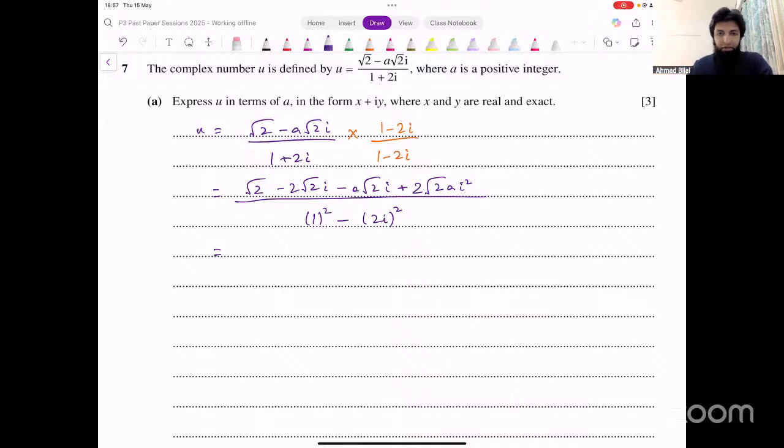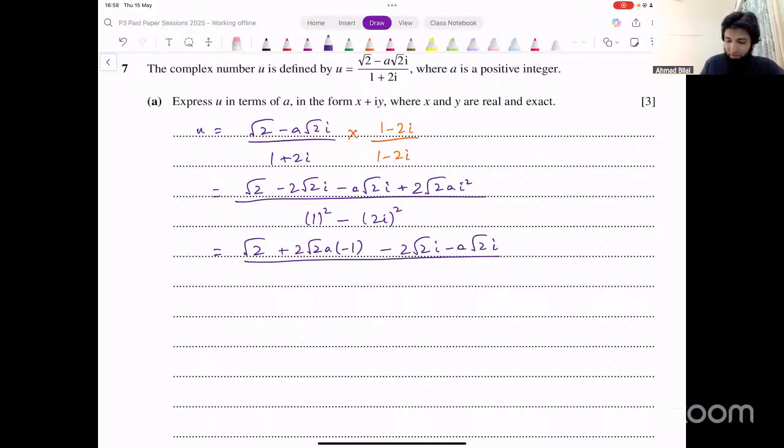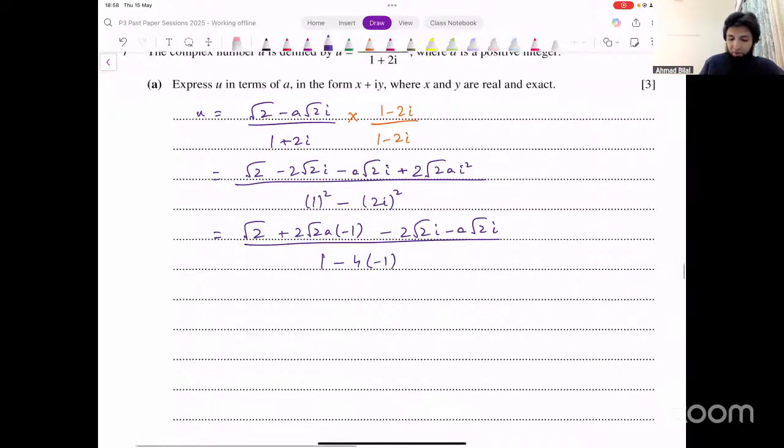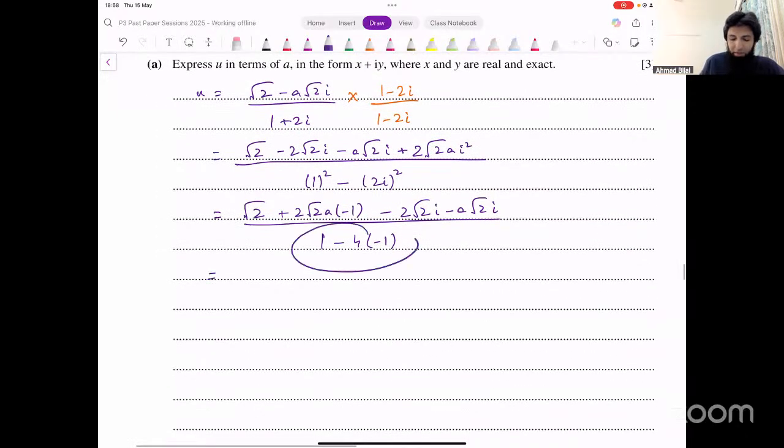In the numerator, we're getting under root 2. That's one real number, and this is also real. We can write that together with this, plus 2 under root 2 a into minus 1. These are two imaginary terms. We can write them together, minus 2 under root 2 iota minus a under root 2 iota. In the denominator, we have 1 minus 4 iota squared. That becomes minus 4 into minus 1. And now the denominator is 5, right?